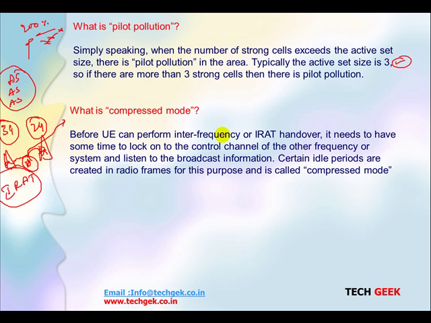Before you perform interfrequency or IRAT handover, it needs to lock on the control channels of the other frequency or system and listen to the broadcast information. So certain idle periods in a radio frame are created for this purpose, called compressed mode. So before performing the IRAT, the mobile has to go to compressed mode to scan the frequencies.